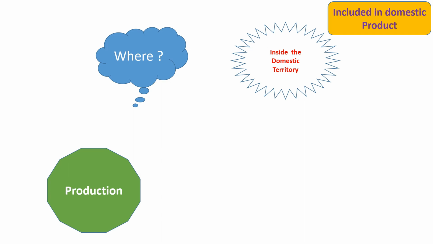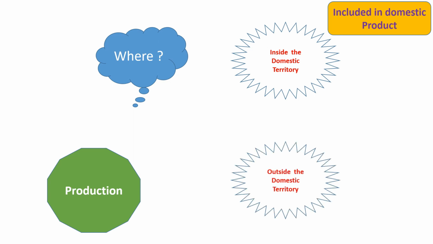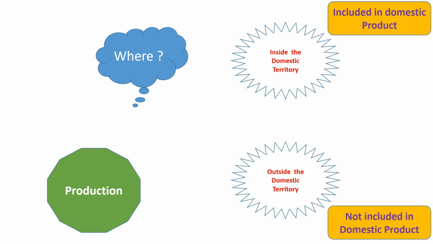That means, in this example, production of mobile phones will be included in domestic product of India, whether produced by an Indian company or by a foreign company. If the production is done outside the domestic territory, it will not be included in domestic product. That means production of mobile phones outside India will not be included in domestic product of India, whether produced by anyone.